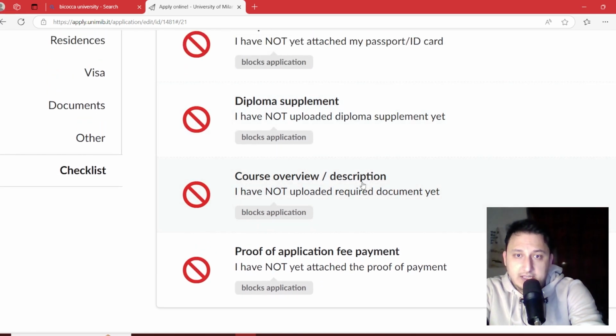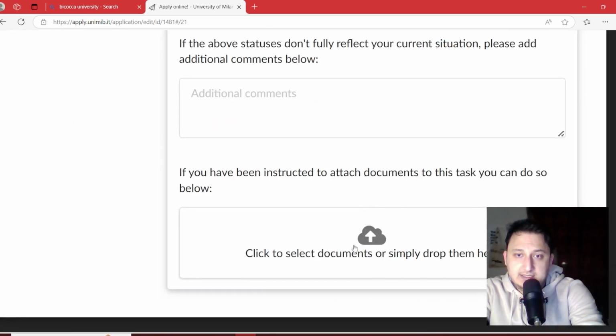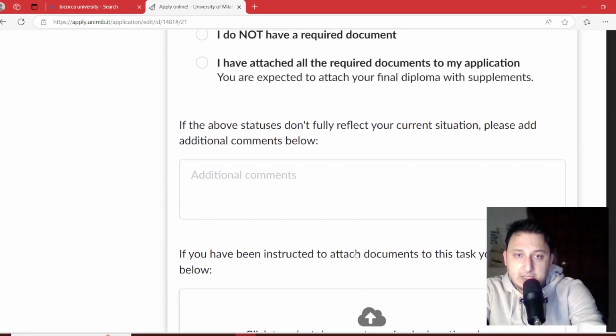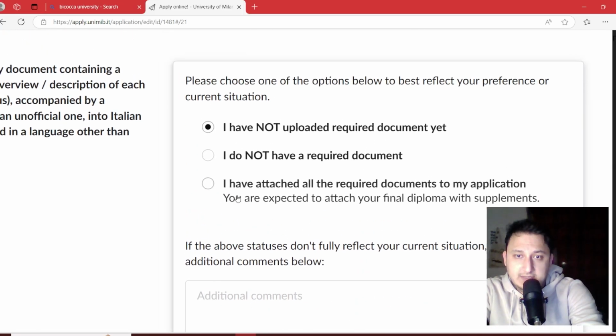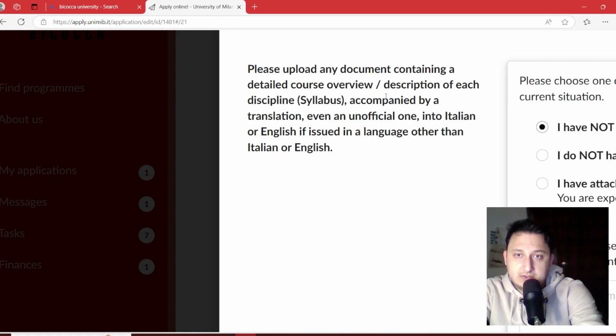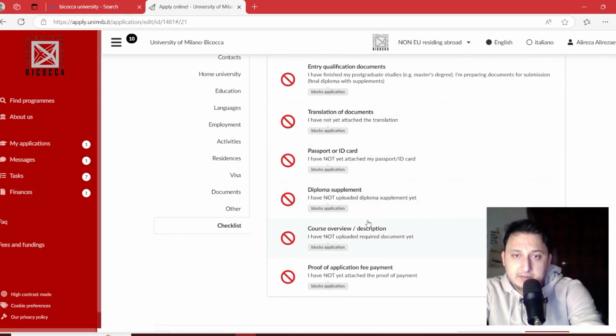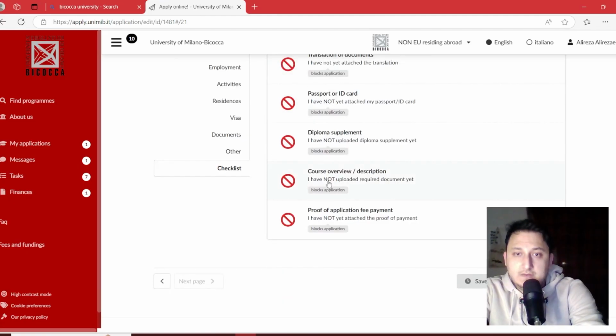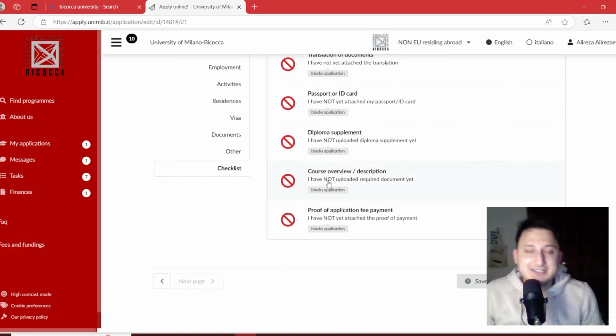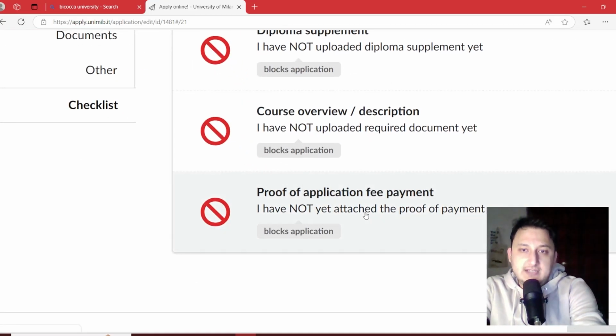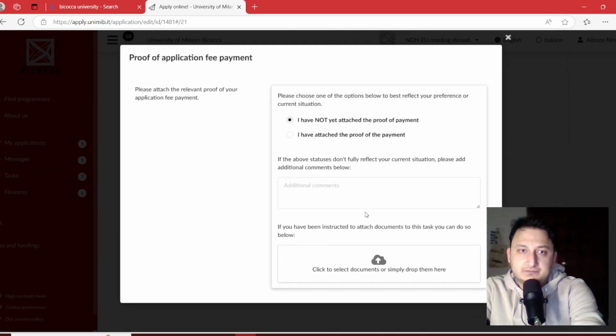Also, if you have course description, you can add it here and click on I have attached all the required documents. Don't forget that it's not necessary to have course description, but if you have a course description, it is better to upload it. The last one is application fee payment.